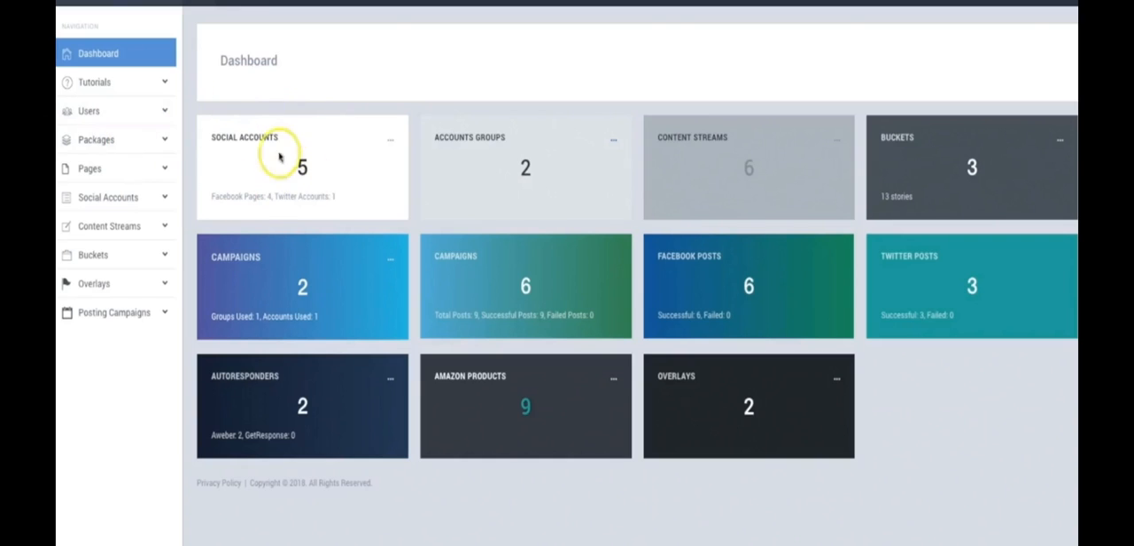So now I already have some of my social accounts connected. Another cool thing that we have here is the ability to put them in groups. That's just in case you're operating in different niches, it allows you to keep everything separate.